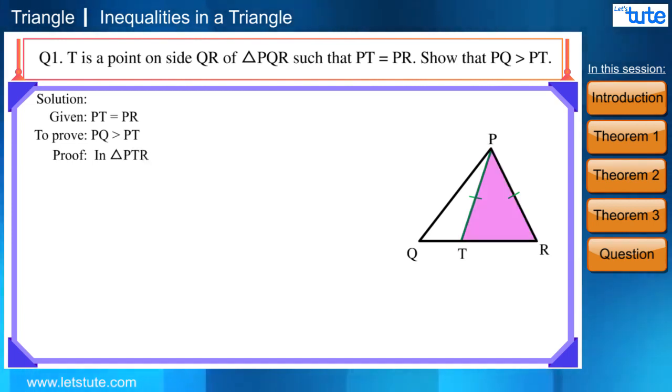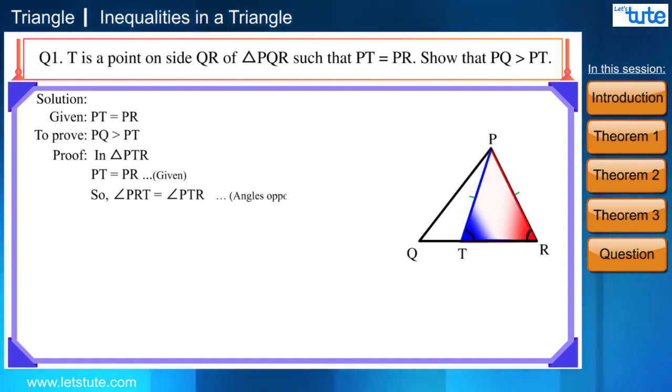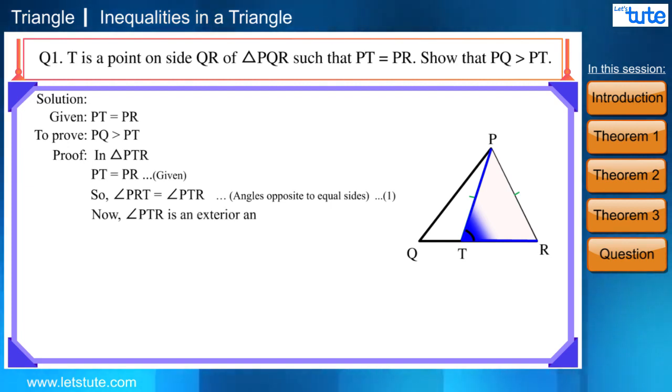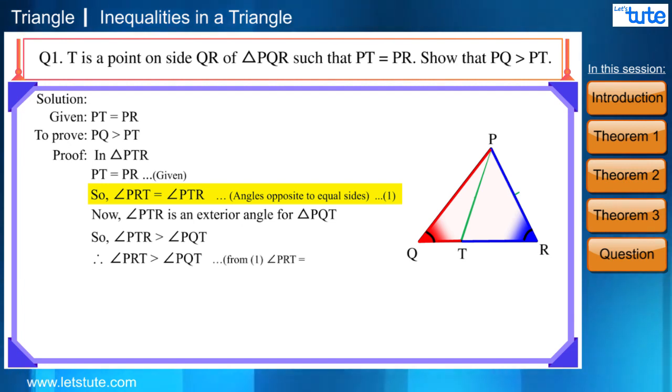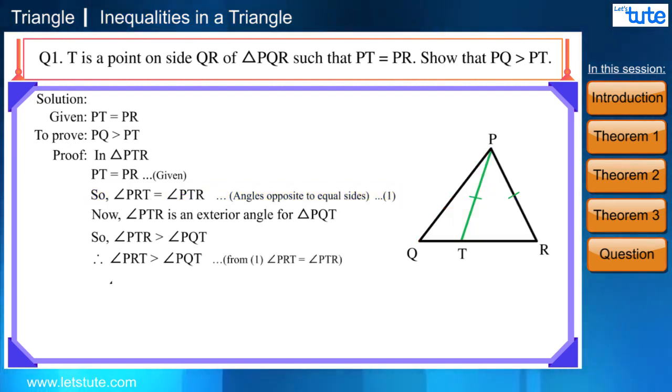In triangle PTR, PT is equal to PR, which is given, and therefore angle PRT is equal to angle PTR. The reason is these are the angles opposite to equal sides. Let's name it as equation number 1. Now angle PTR is an exterior angle for triangle PQT. So angle PTR is greater than angle PQT. Therefore, angle PRT is greater than angle PQT from equation number 1, or we can say angle PRQ is greater than angle PQR.